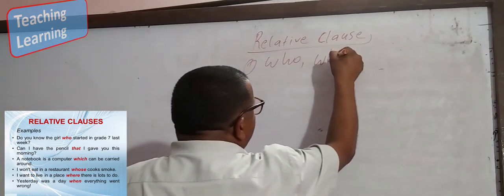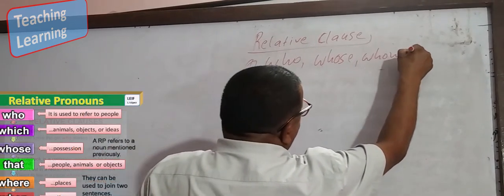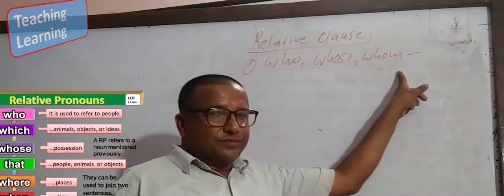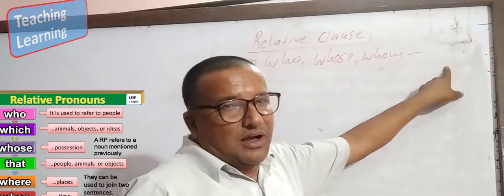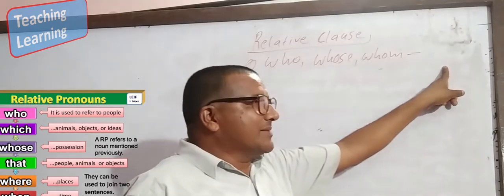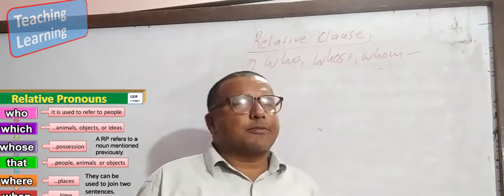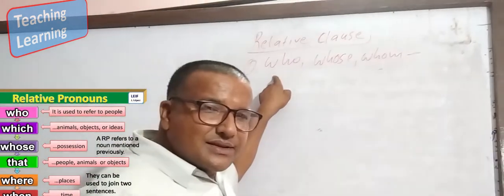Who, whose, whom. They are related to a person or profession. For example, I love that kind of person who is honest and social.